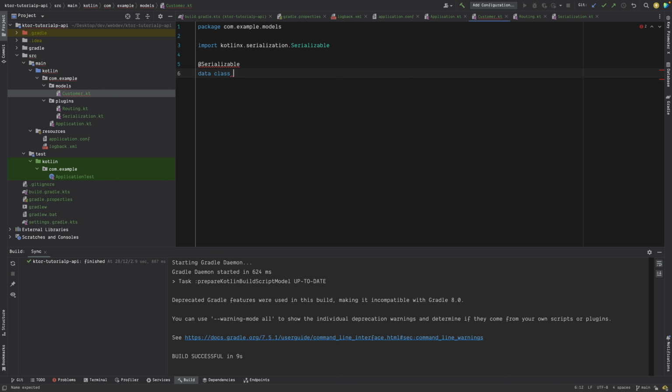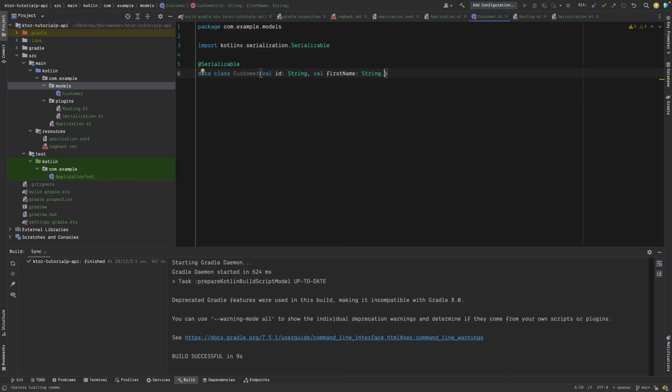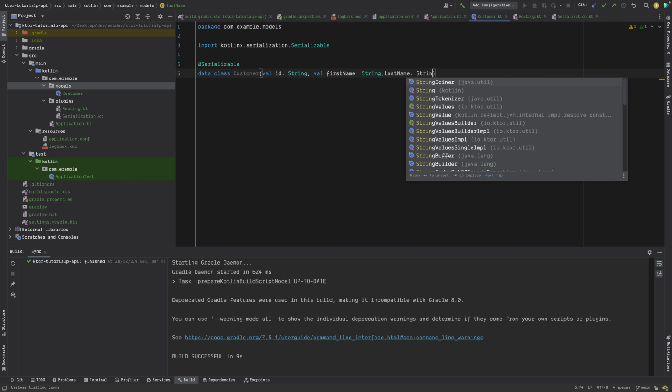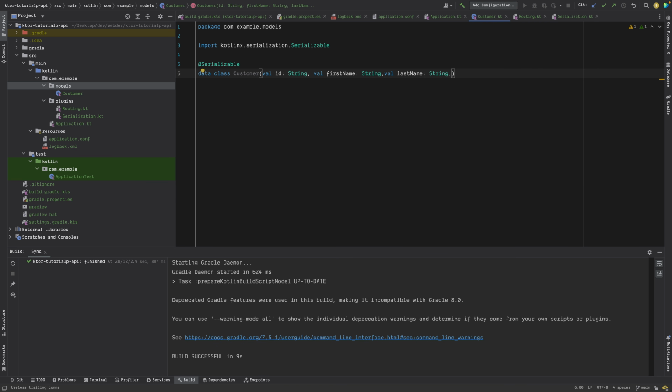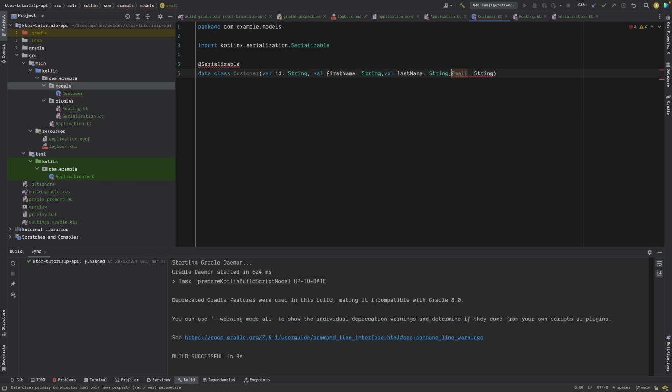Then we will create a data class. If you don't know about data classes, again you will have to learn a little bit of Kotlin. A data class is nothing but a class which can be easily used to create objects, in short. We will have a variable id which will be of type string. Then we will have the first name of the customer, again string, and then last name of the customer, string. Then maybe the email of the customer, email string. All of these are string right now, but that's fine. This is our data class.